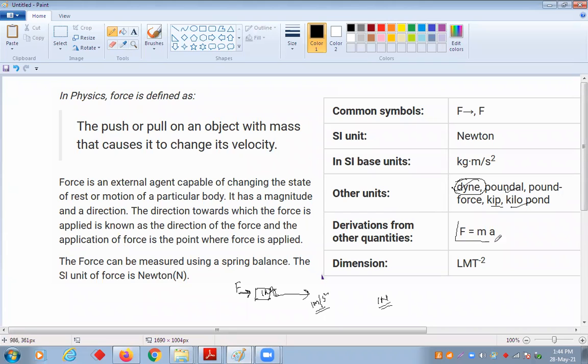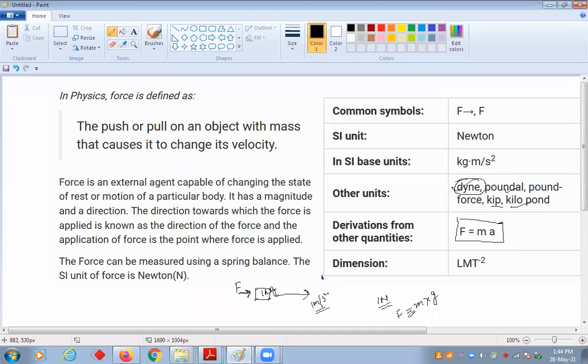So how is the force related with the other quantities? From Newton's second law, force is equal to mass into acceleration. Whatever force you are applying on the ground as you are standing, that is equivalent to your mass into the gravitational acceleration.